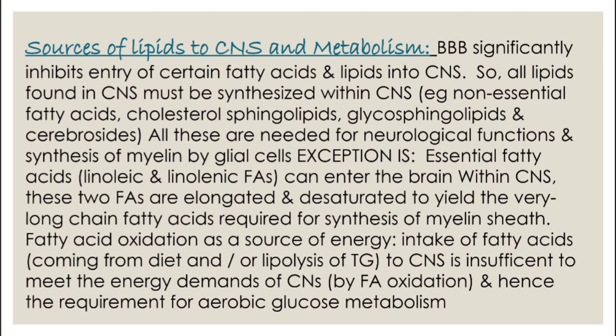Sources of lipids to the CNS and metabolism. The blood-brain barrier significantly inhibits entry of certain fatty acids and lipids into the CNS. So all lipids found in the CNS must be synthesized within the CNS. Examples: non-essential fatty acids, cholesterol, sphingolipids, glycosphingolipids, and cerebrosides. All these are needed for neurological function and synthesis of myelin by glial cells. The exception is fatty acids like linoleic and linolenic acid, which can enter the brain. Within the CNS, these two fatty acids are elongated and desaturated to yield the very long chain fatty acids required for synthesis of the myelin sheath.